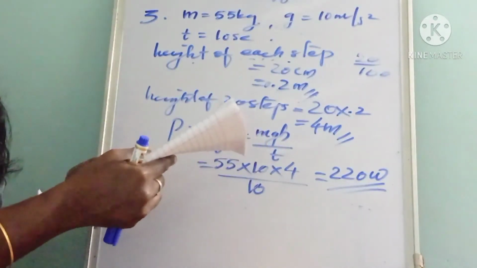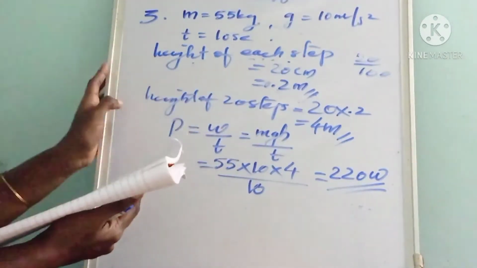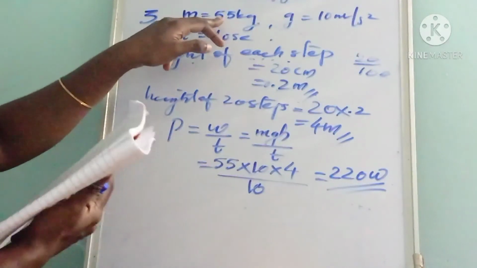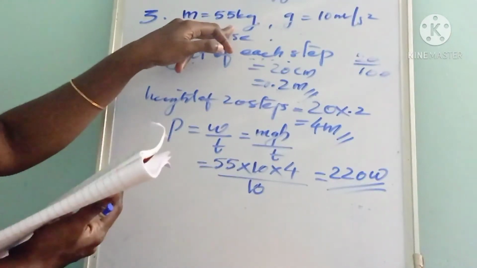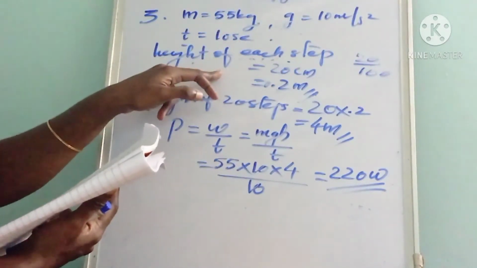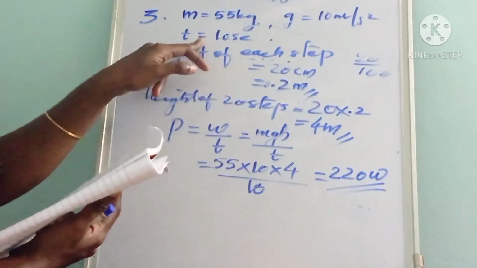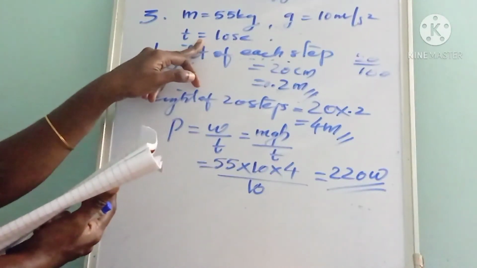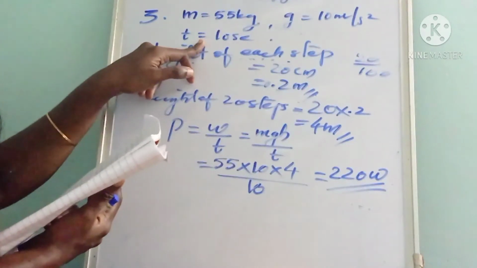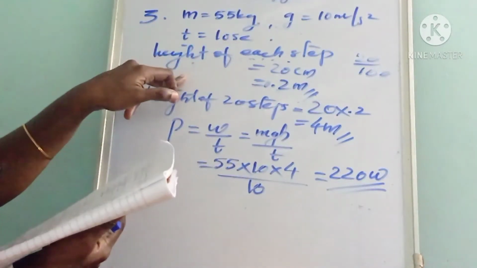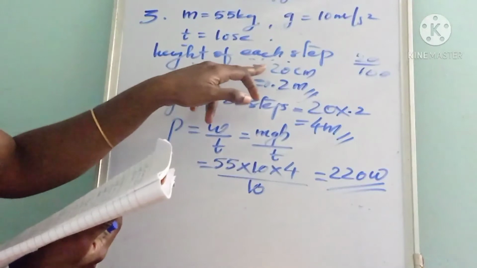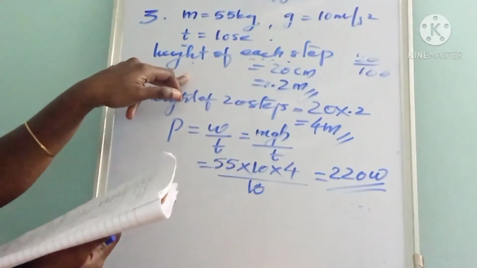Here a boy of mass 55 kg climbs upstairs 20 steps in 10 seconds. So the time taken by the boy to climb the 20 steps is t equal to 10 seconds. The height of each step is given as 20 centimeter.